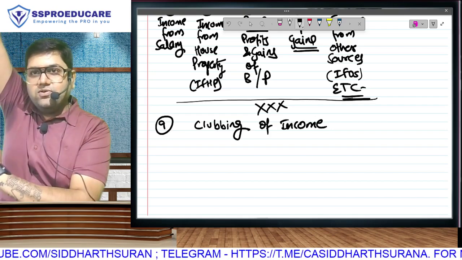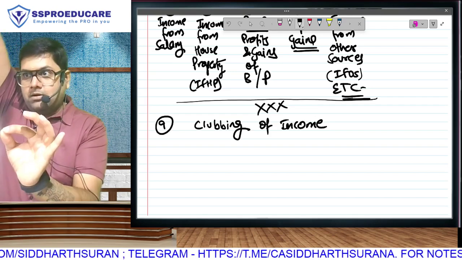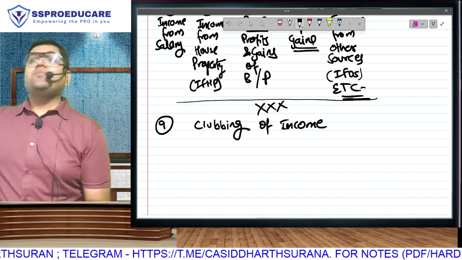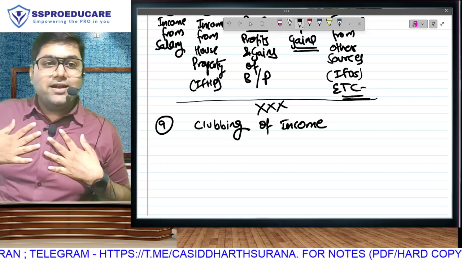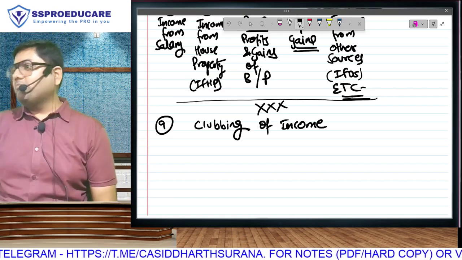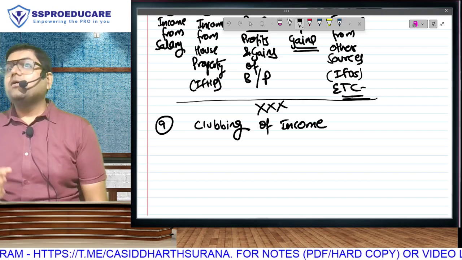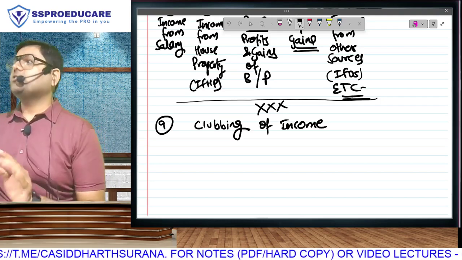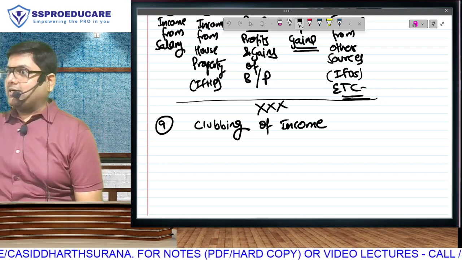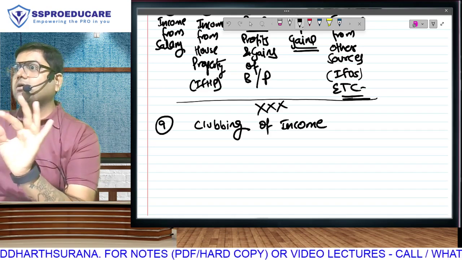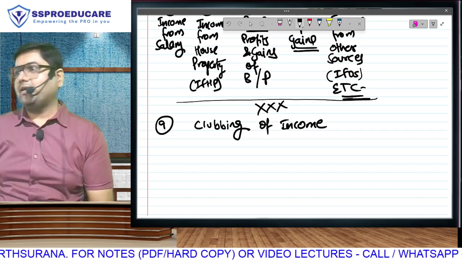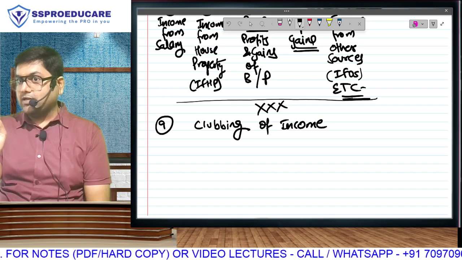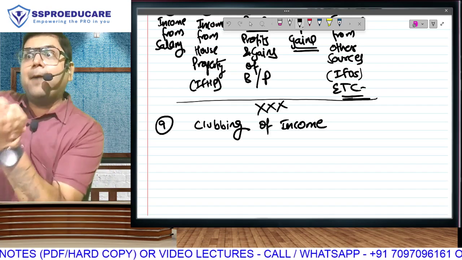Income tax law believes that a minor has no brain, no sense. I am not saying that. Income tax law believes that minors don't have brains. And because they don't have brains, they can't have incomes. Income tax law believes that if a minor has earned income, it is not actually income of the minor, it is the brains of the parent that has resulted in that income. And therefore, if a minor child earns any income in our country, listen to this carefully, the income will be added, clubbed in the income of the parent.